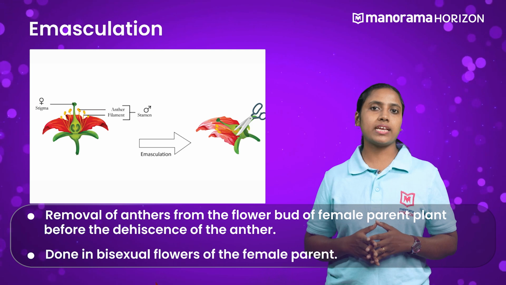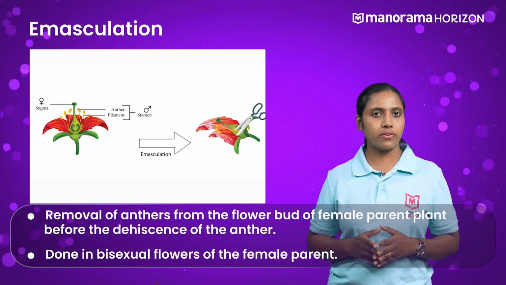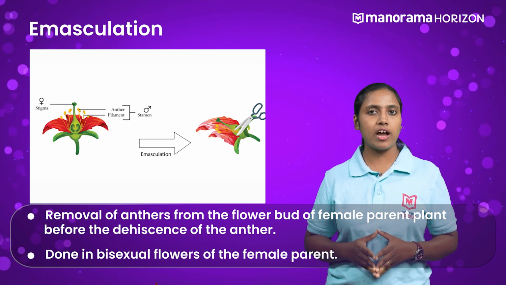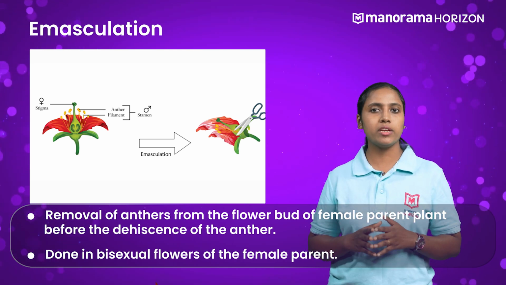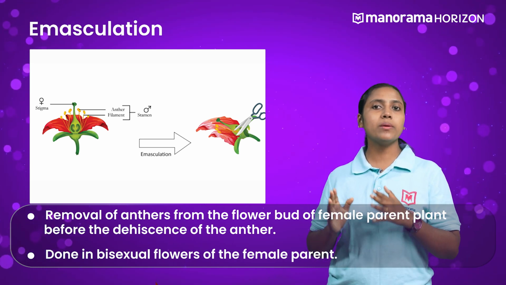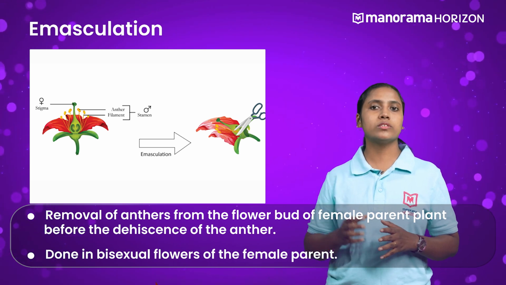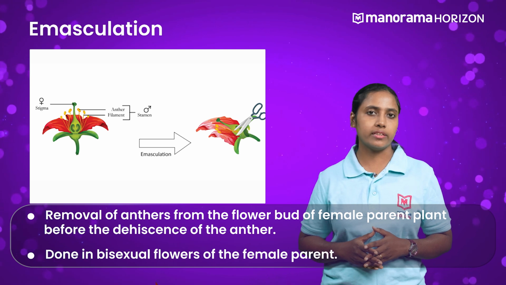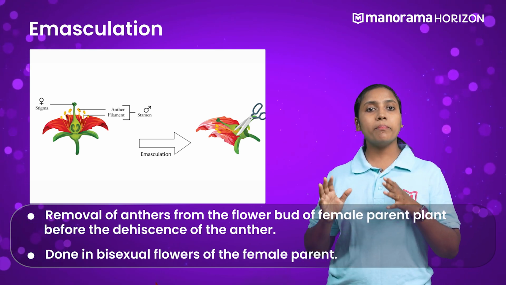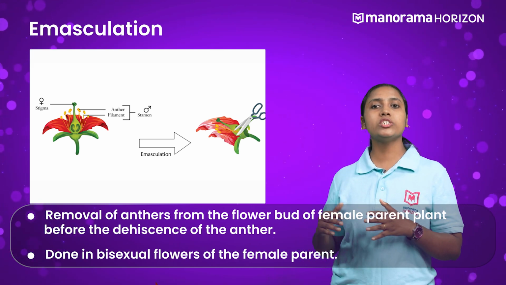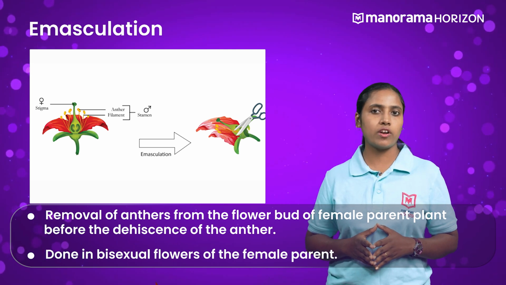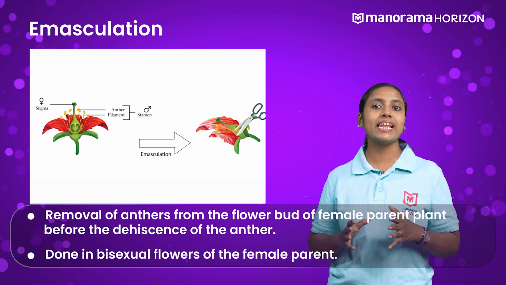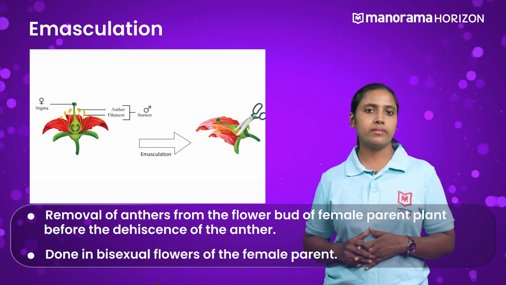The anther is the site of production of pollen grains, right? So, when a female parent plant has bisexual flowers that have both male and female reproductive parts, the male reproductive part is to be removed so that its stigma does not receive the undesired pollen grains. Therefore, emasculation ensures pollination of the stigma of the bisexual flowers of the female parent plant by the pollen grains of the selected male parent plant.